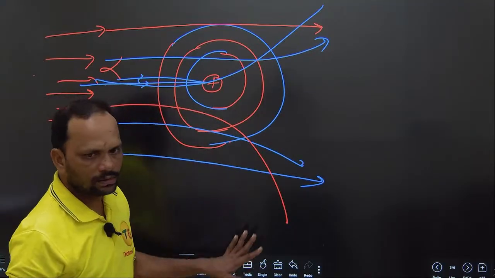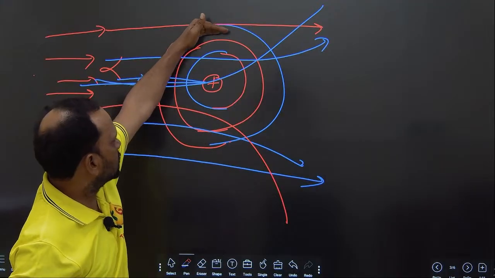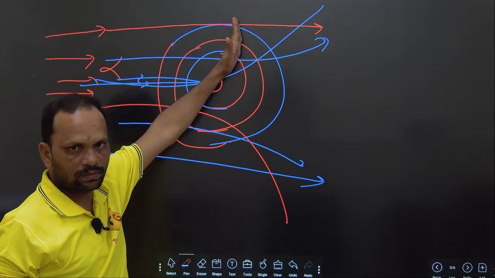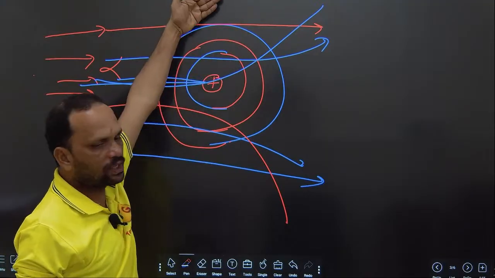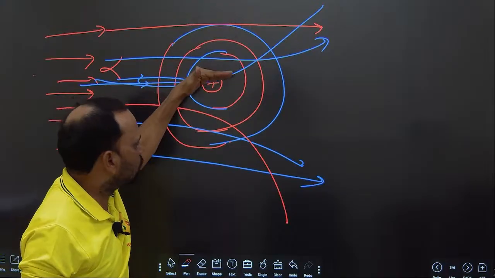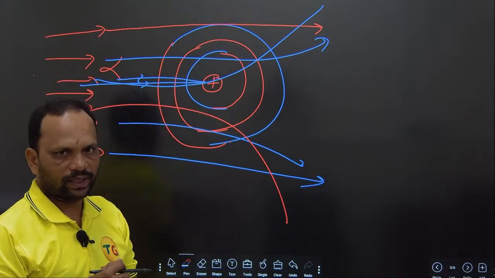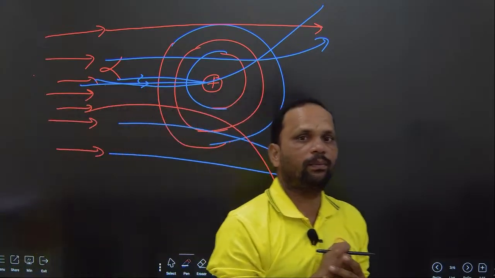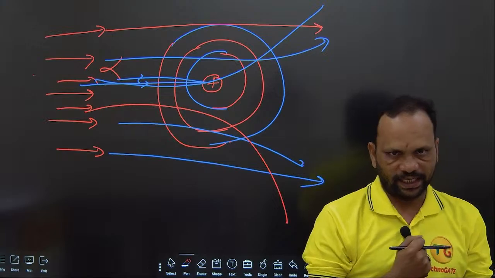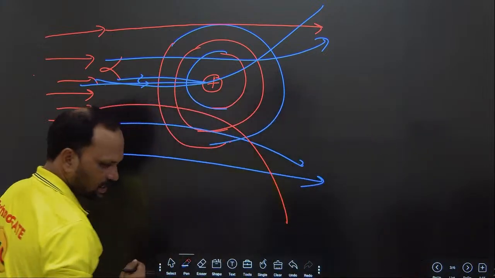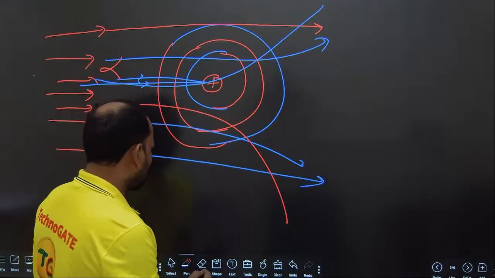If you observe, the alpha particles that come close to the nucleus are deviated more. The alpha particles that are away from the nucleus are not deviated. How many alpha particles are deviated? One formula gives the number of alpha particles scattered.